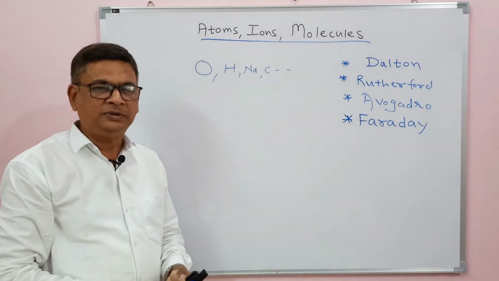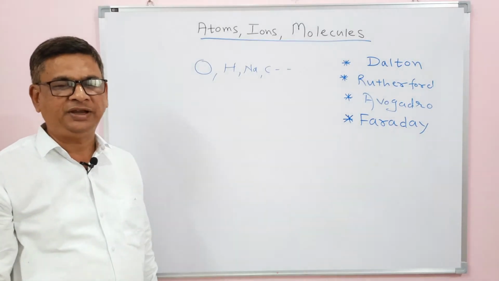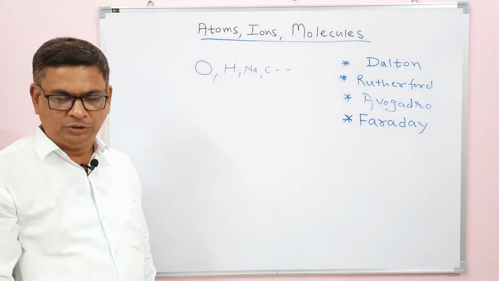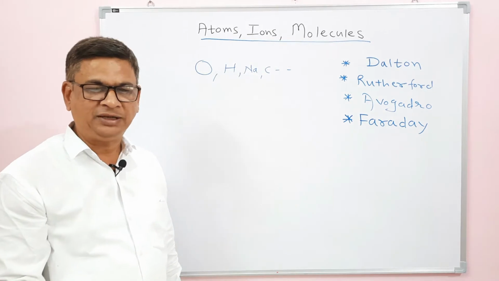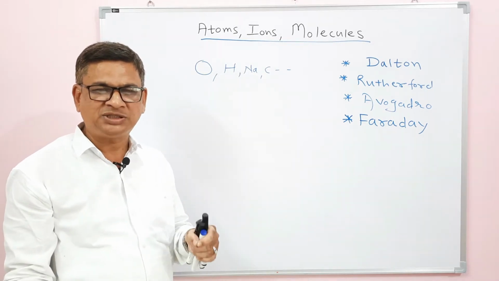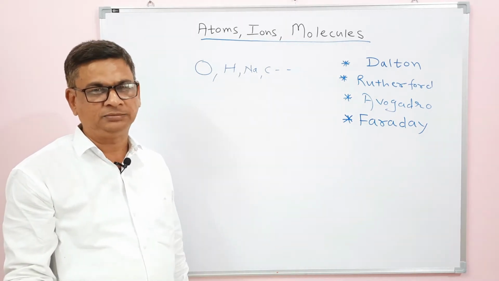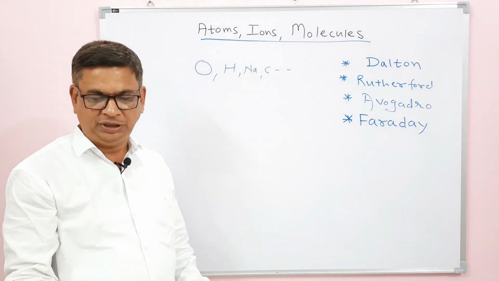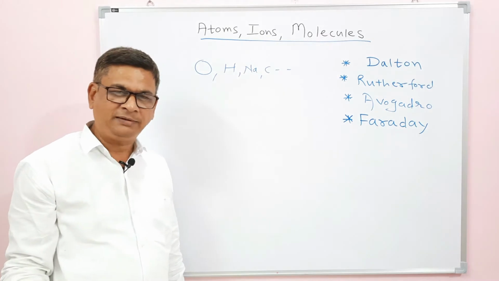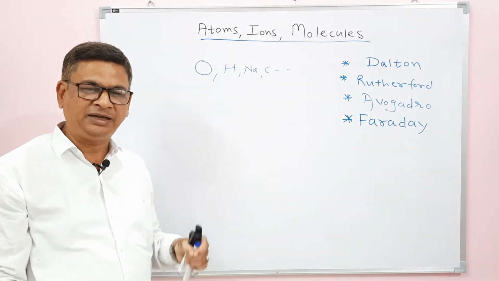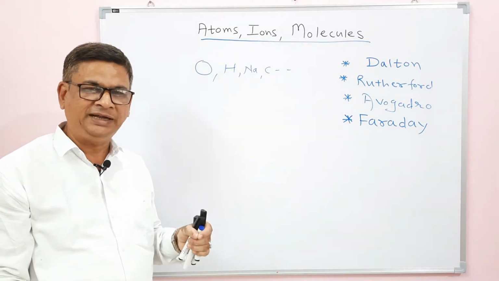Now, it was the very great scientist John Dalton who first proposed his concept about the atom. An atom is the smallest indivisible particle according to Mr. Dalton in the old days. Later on, Rutherford proved that the atom is the smallest particle, true, but it is not indivisible.